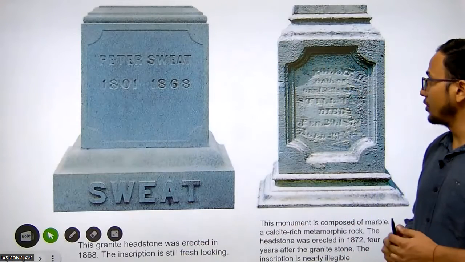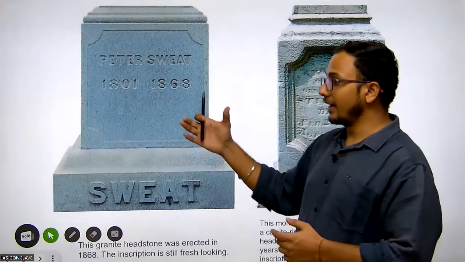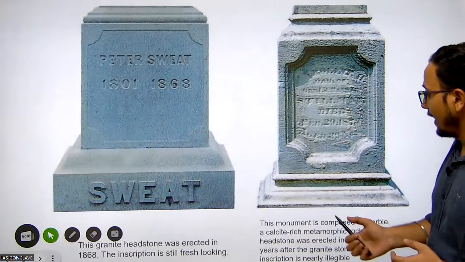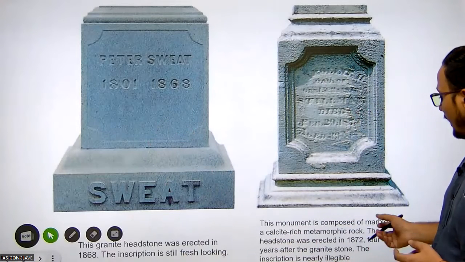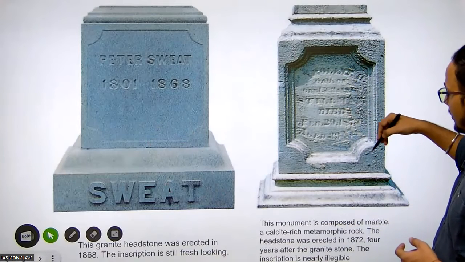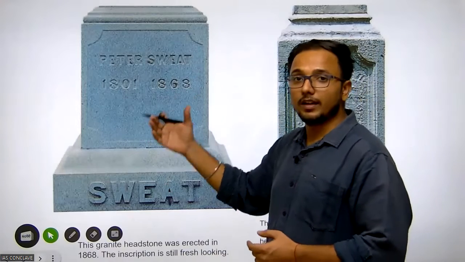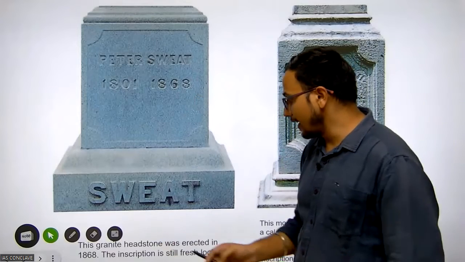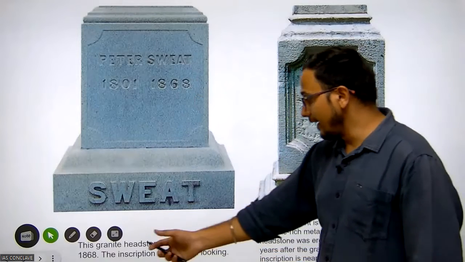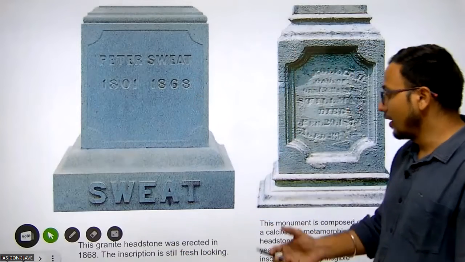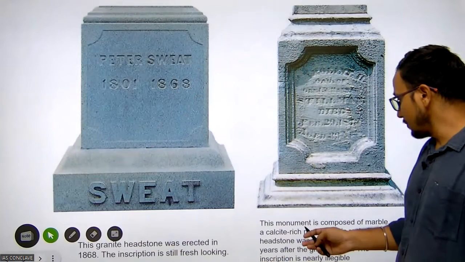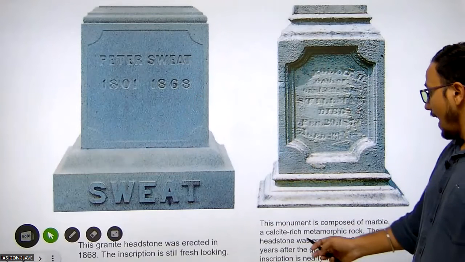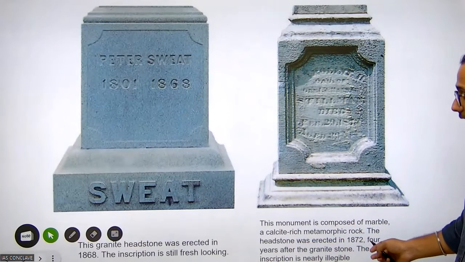So this is an example of the two structures. One is made of granite, and the other is made of marble, a calcite-rich metamorphic rock. This is an example of the calcite-rich one, and this is an example of the granite. In the same period, this granite headstone was erected in 1868. The inscription is still fresh looking, but this monument is composed of marble, a calcite-rich metamorphic rock. The headstone was erected in 1872.